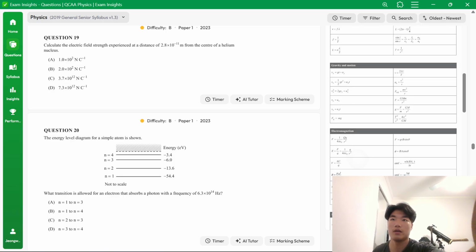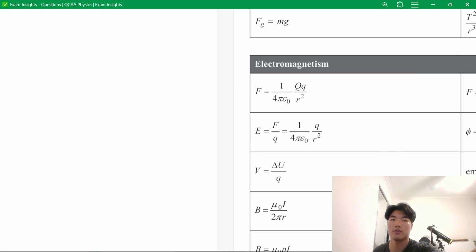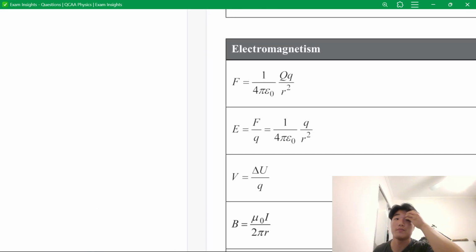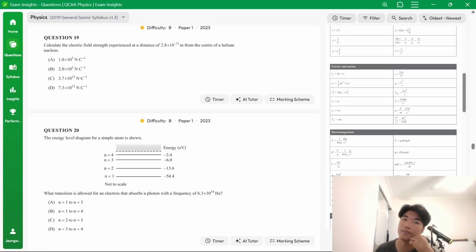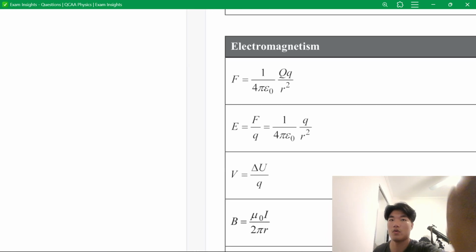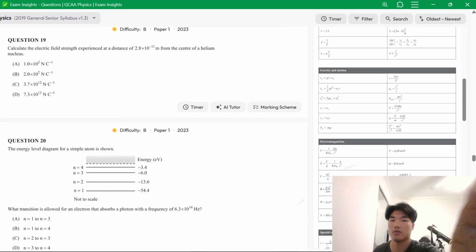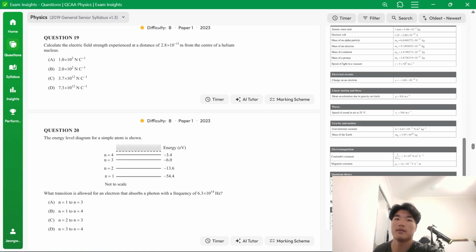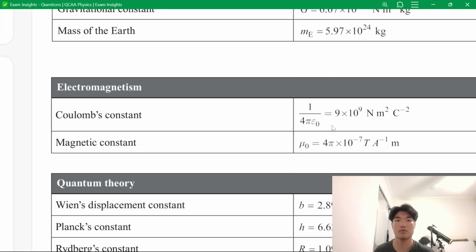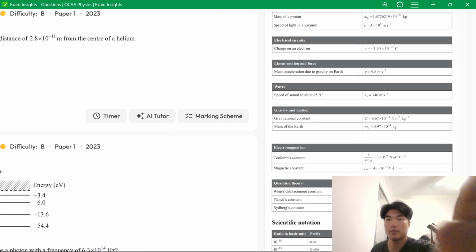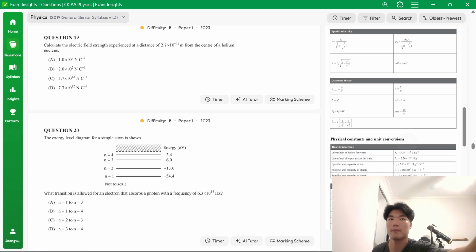We find our formula for electric field strength. We just have that, and then we have the distance as well. Okay, so this 1 over 4 pi epsilon is 9 times 10 to the 9, which you see here, Coulomb's constant.